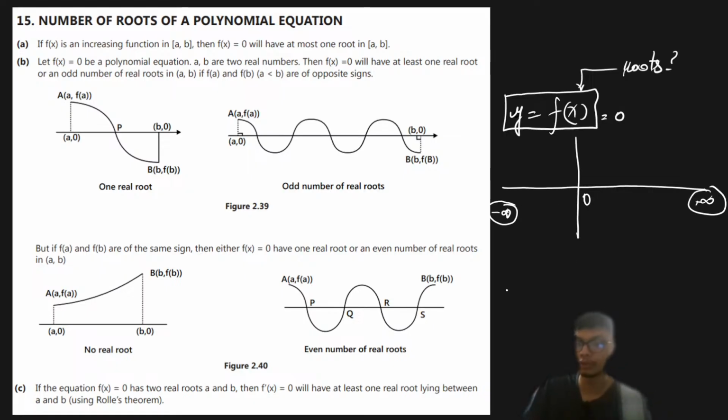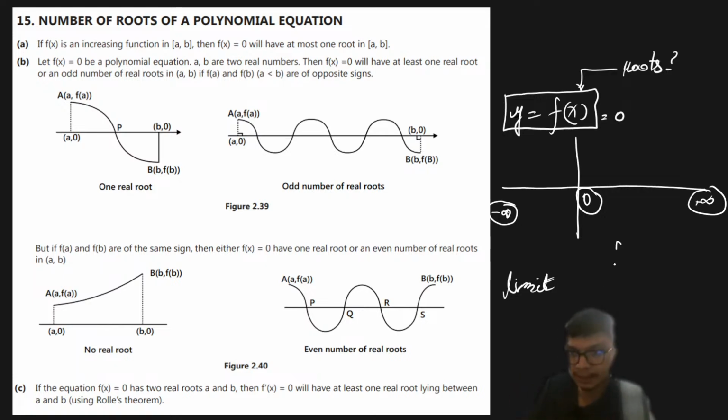What we are going to use is the concept of limit, right? And similarly, if you're not able to find the value at x equal to 0, we are again going to use the concept of limit. Now we check for the increasing and decreasing nature of the function. Now how do we check for increasing decreasing nature? That we have already discussed in the chapter of application of derivative.